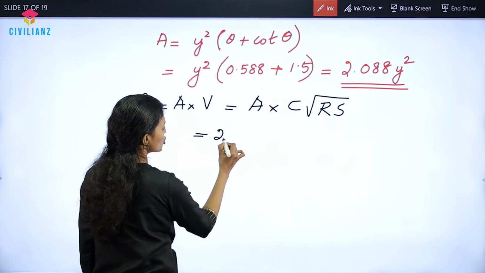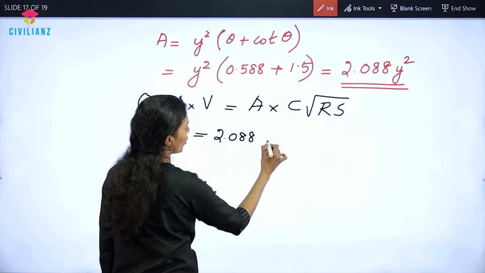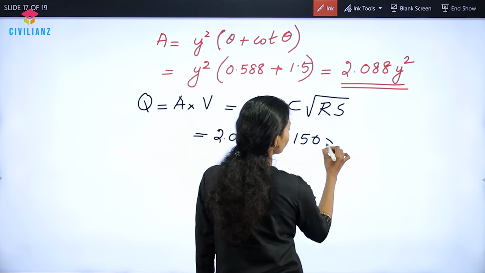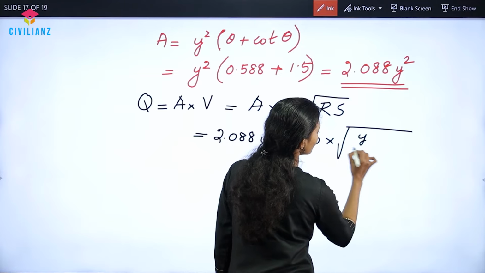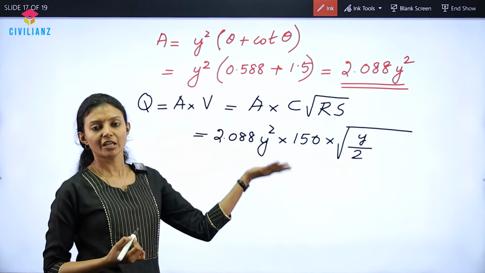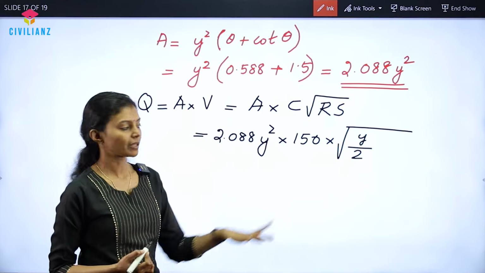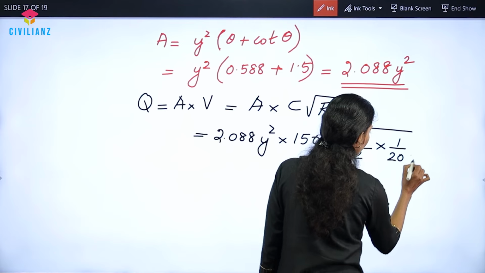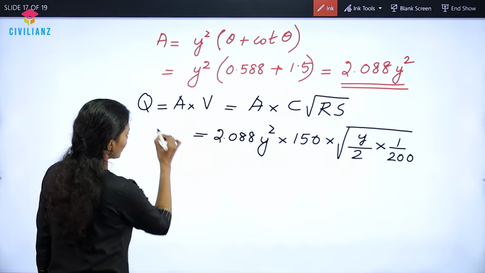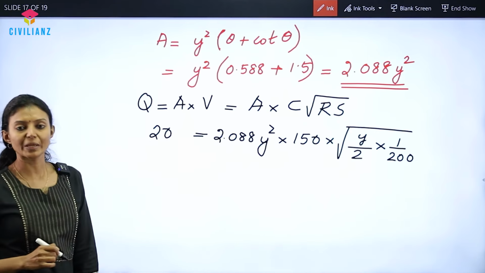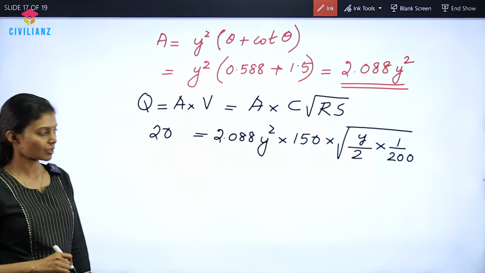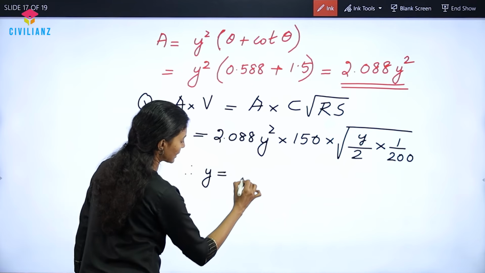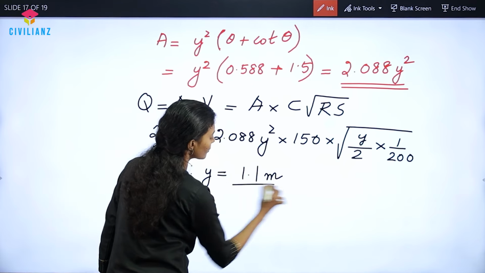Substituting area as 2.088 y square, into Chezy's constant, which is given as 150, R is given as y by 2, because when we divide the area and wetted perimeter, we get y by 2, into the bed slope, which is given as 1 by 200. So, discharge is equal to 20 meter cube per second. That is already given in the question. So, solving this, we get y is equal to approximately 1.1 meter.